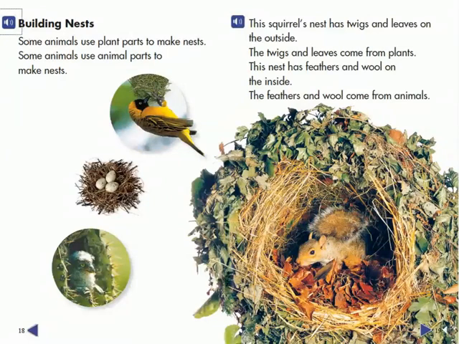Building nests. Some animals use plant parts to make nests. Some animals use animal parts to make nests. This squirrel's nest has twigs and leaves on the outside. The twigs and leaves come from plants. This nest has feathers and wool on the inside. The feathers and wool come from animals.